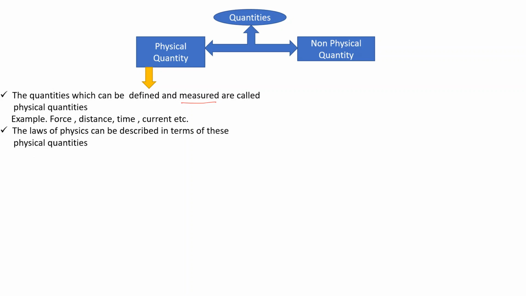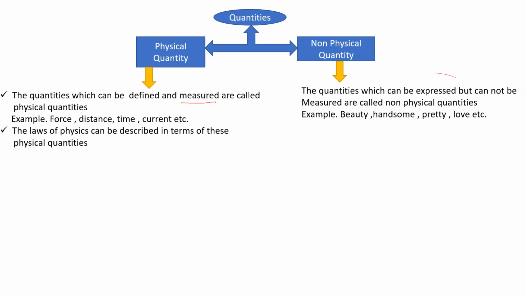Non-physical quantities are quantities which cannot be measured, but we can express them, like beauty, handsome, pretty, love, etc. Suppose you say that child is so cute. So how many units is it? Is it 5? Is it 5 kg or 5 liters? Suppose we take the example, that guy is very handsome.